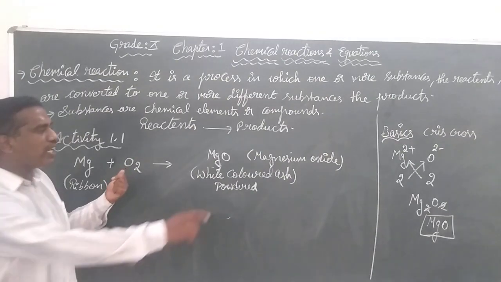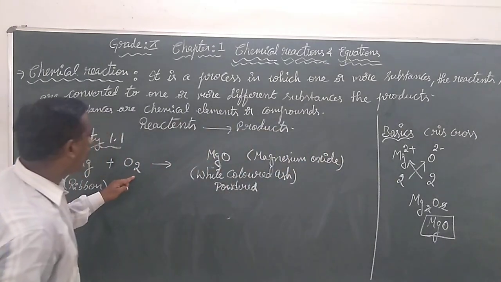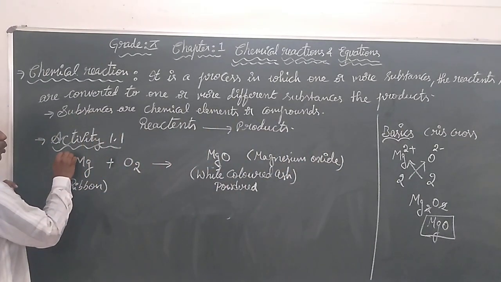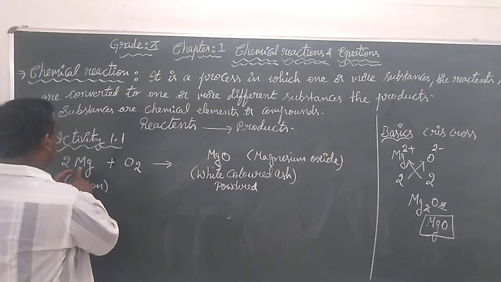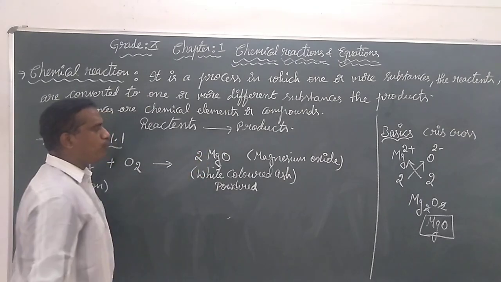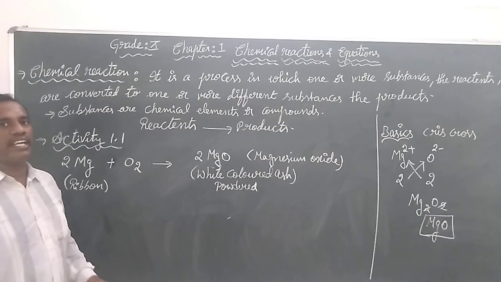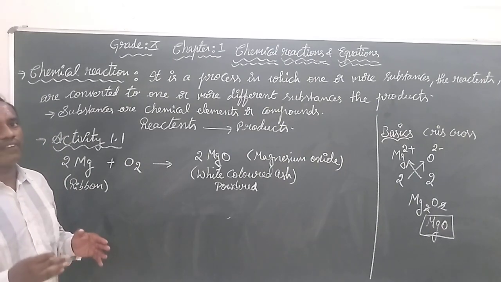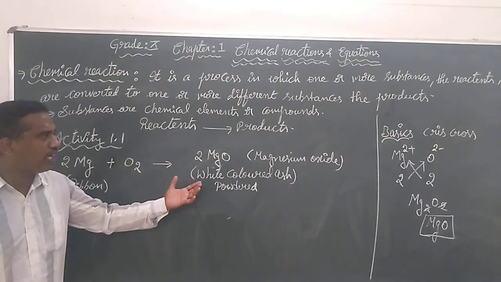Hence, with one oxygen we want one magnesium, and with 2 oxygens we want 2 magnesium for balancing. So 2 magnesiums combine with 2 oxygens to form 2 moles of magnesium oxide. Again, this follows the law of conservation of mass, which means the mass of reactants is equal to the mass of the products.